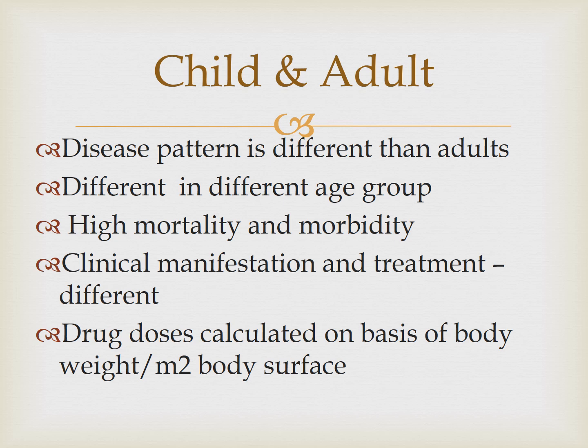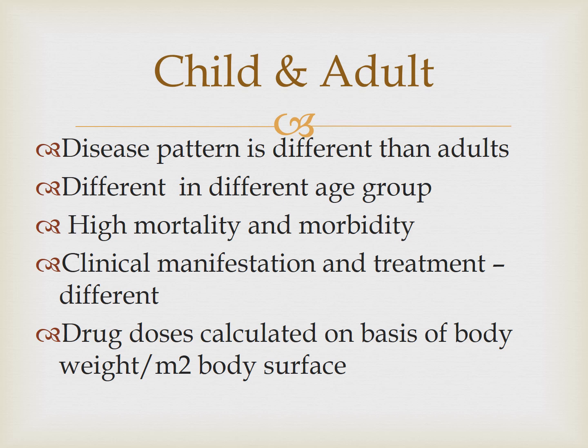And the disease pattern is different from the adults. And the disease is different in different age groups. In the neonatal period, they have different diseases, like neonatal jaundice, which does not occur in bigger children. Jaundice in bigger children and jaundice in the neonate are totally different, and the cause or mechanism of jaundice is totally different. And common diseases in the 1-year-old child are acute respiratory infections, diarrheal disease and so on. And then slowly as the child grows, the disease pattern will be different.